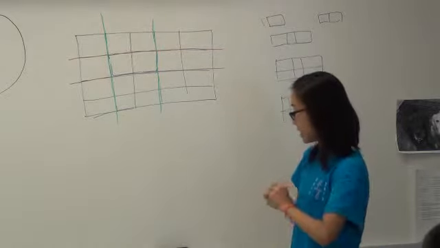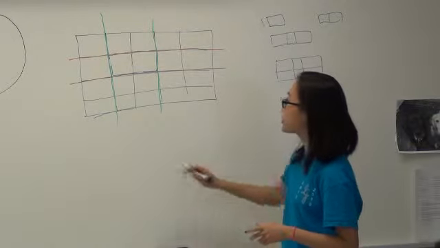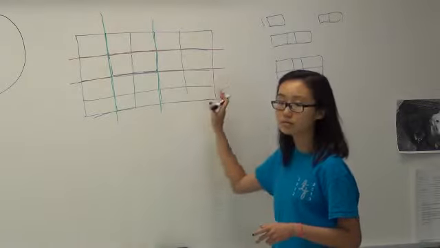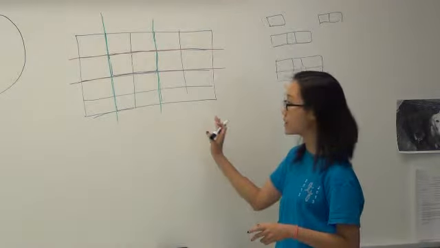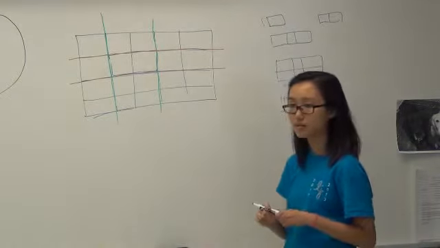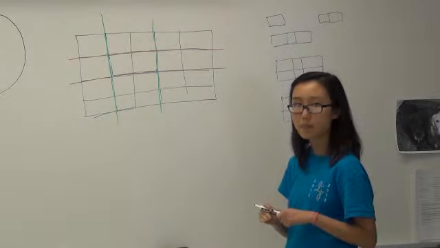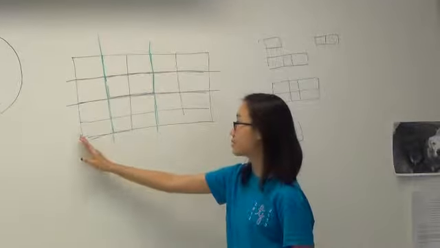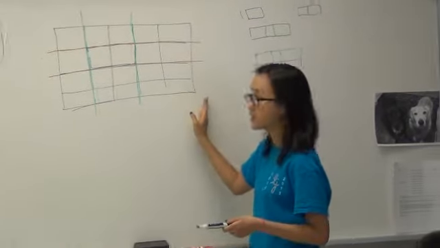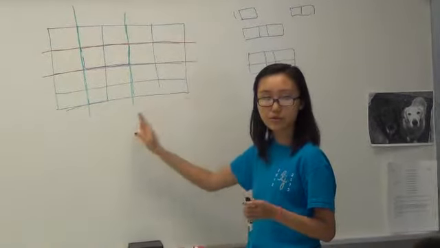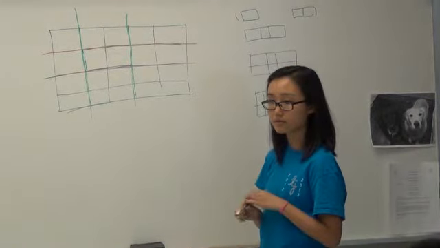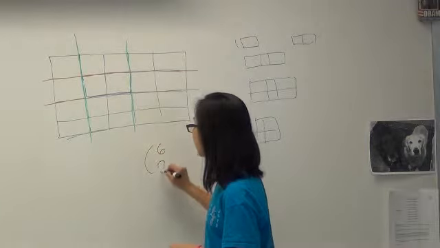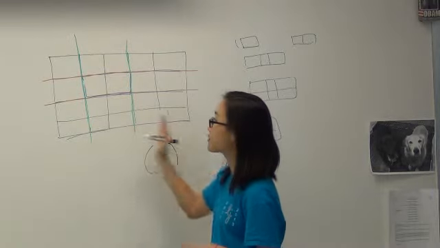Let's first look at the green lines. How many ways are there to choose 2 of these green lines from this side, from the base? Well, how many lines are there in the base? 1, 2, 3, 4, 5, 6, right? And we want to choose 2 of them. So what would that give you? 6 choose 2, right? So 6 choose 2 for the green lines.